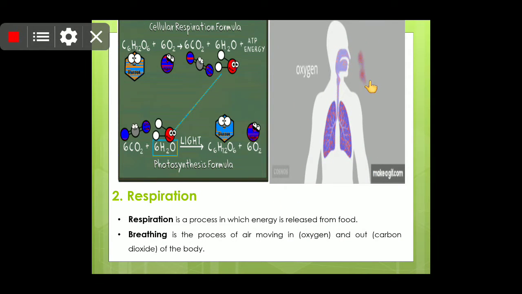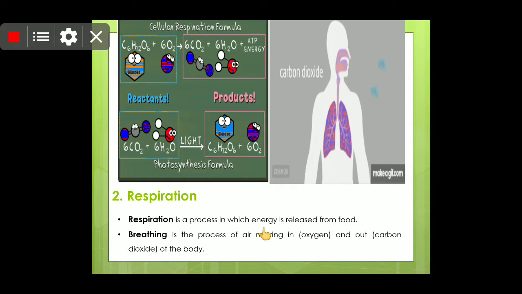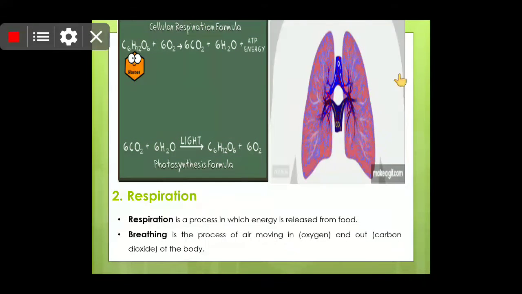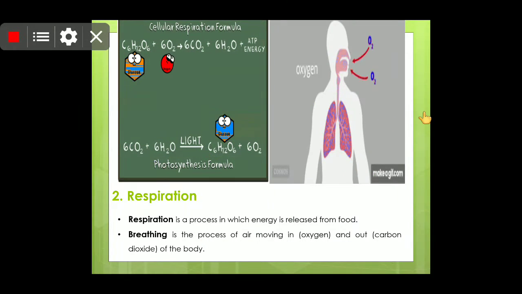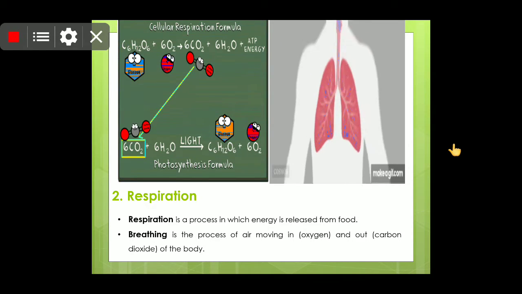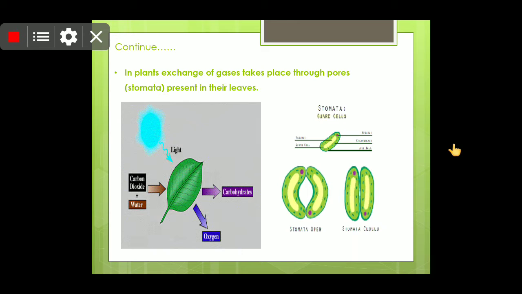Breathing is the inhalation of oxygen and exhalation of carbon dioxide in humans. Vice versa in plants, they give out oxygen and take in carbon dioxide through the stomatal pores present on their leaves.